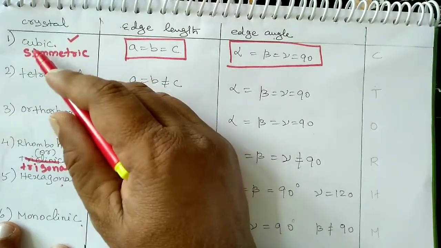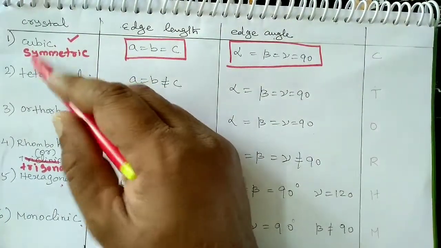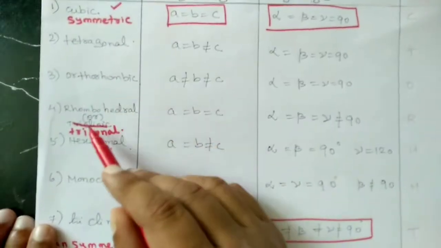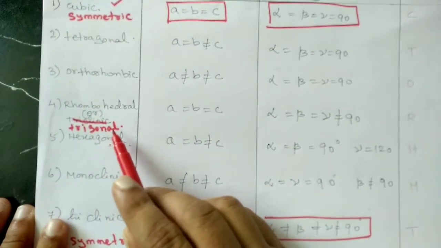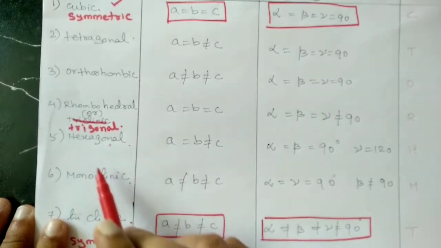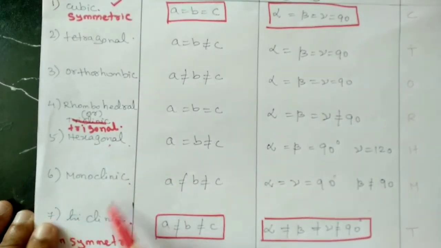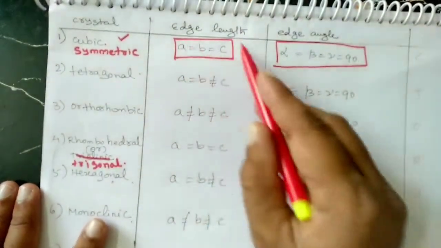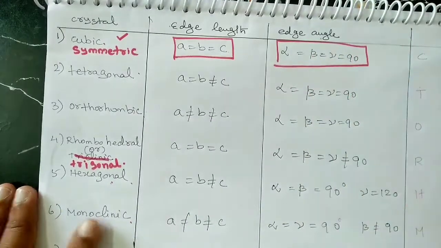First, you should write the 7 systems in this way: cubic, tetragonal, orthorhombic, rhombohedral. Another name for rhombohedral is trigonal. Next, hexagonal, monoclinic, triclinic. The corresponding edge lengths and edge angles are given.